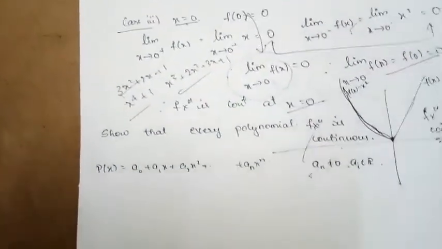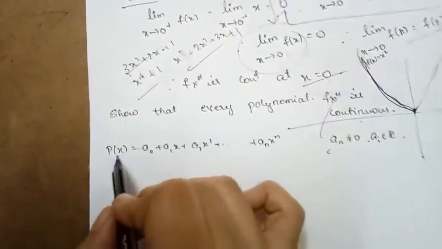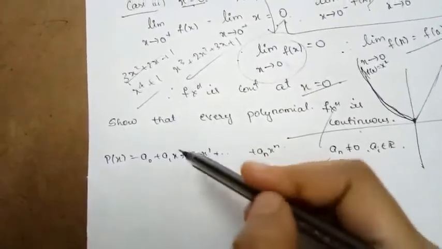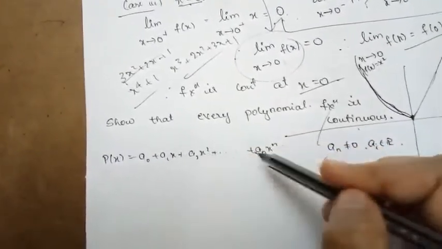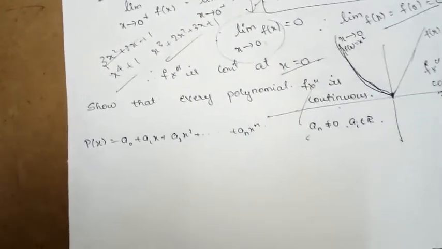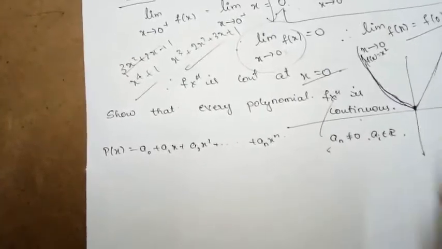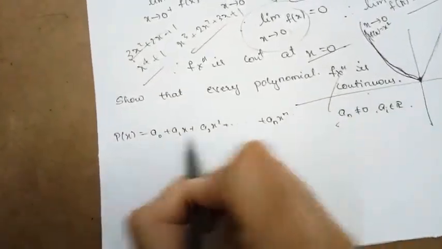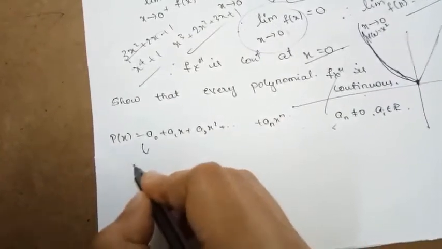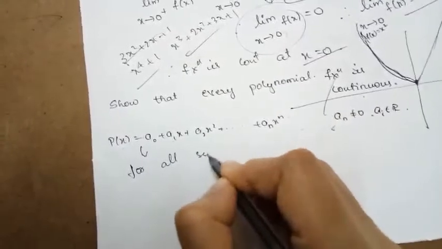If I generally write a polynomial function, say p is any polynomial function, and I generalize it, then a0, a1, a2, and so on, all belong to the set of real numbers, and an is not equal to 0. So clearly a polynomial function, if I define any one of them, is defined for all real numbers.